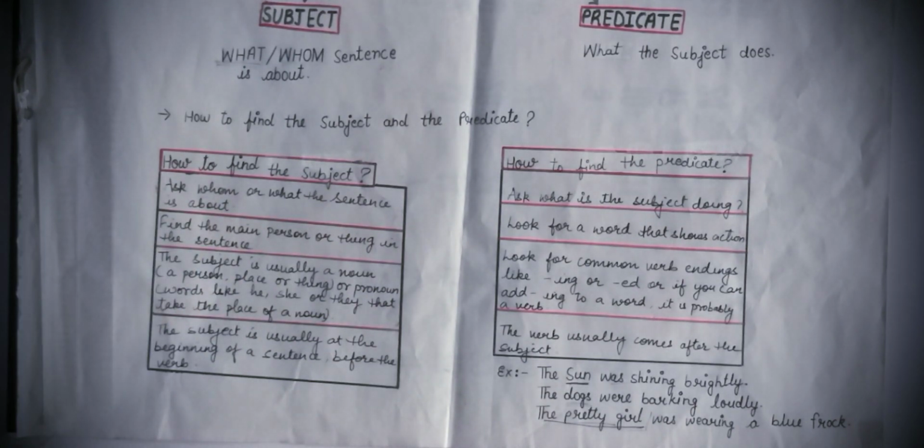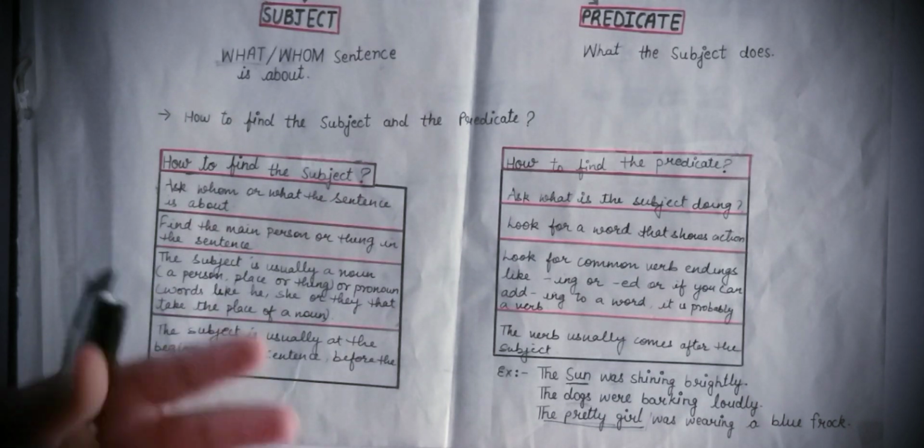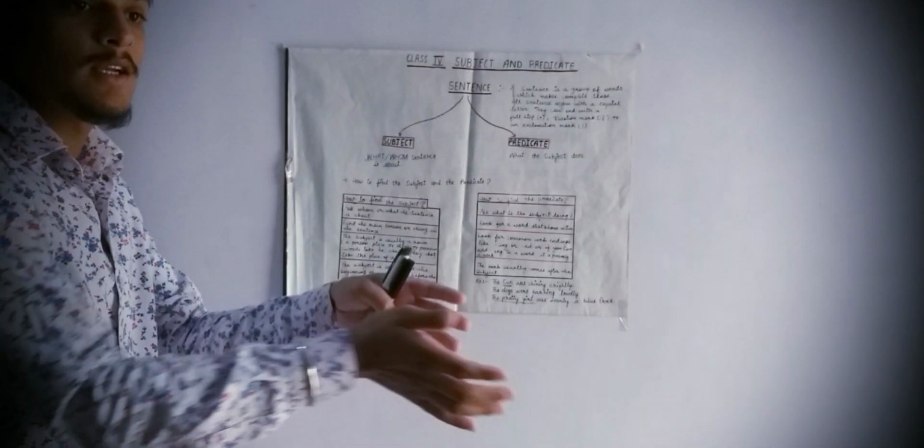Predicate में हमें क्या करना है, what that particular person is doing in the sentence. What the particular person is performing, वो क्या कर रहा है, what the particular subject is doing in the sentence, that is predicate. Look for a word that shows action like playing, sleeping, running. Okay, that is predicate.